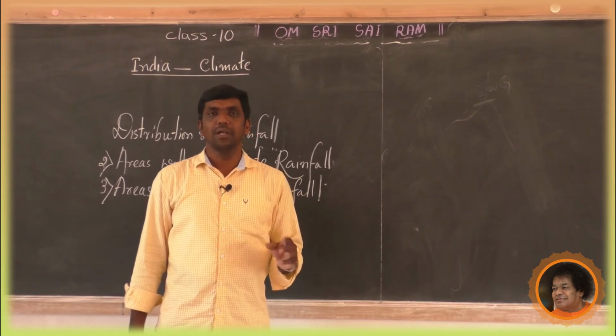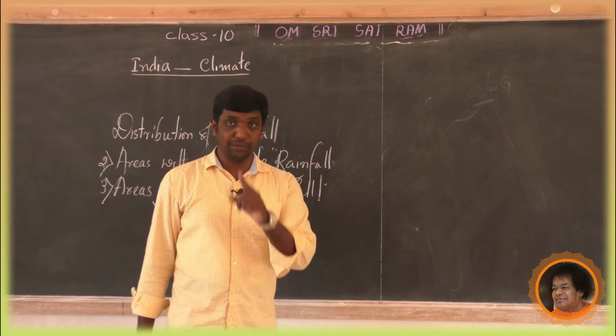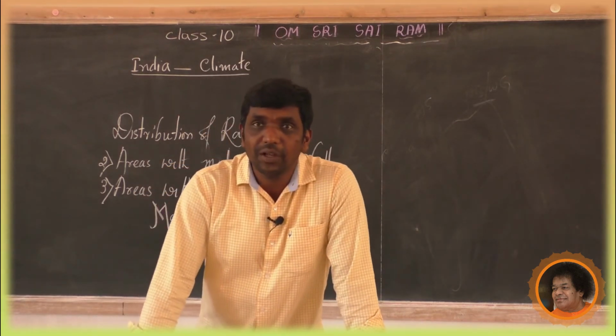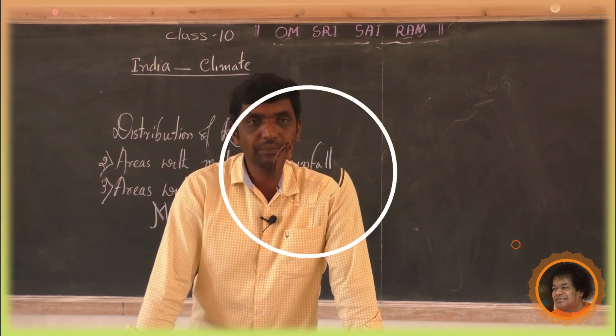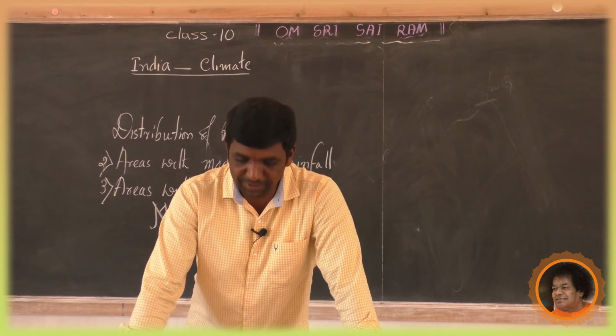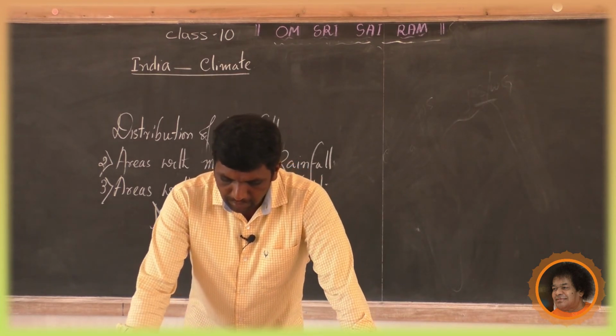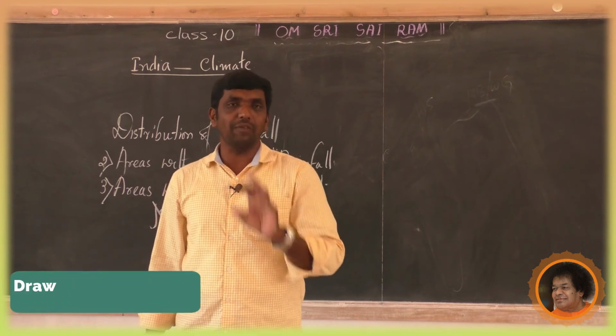Dear children, I'll ask some questions. I already asked it: which is the driest place, and mention the areas with low rainfall in India. Activity for 10th standard students. Now, draw an outline map of India and locate the following places.